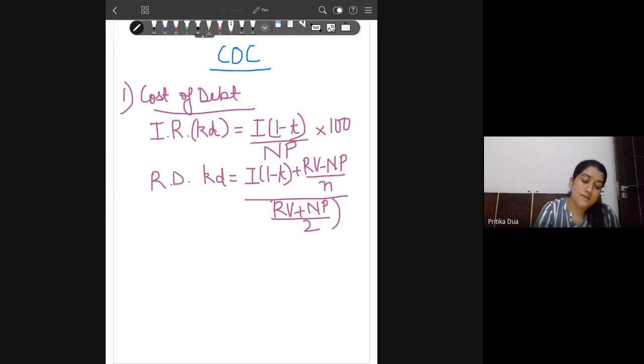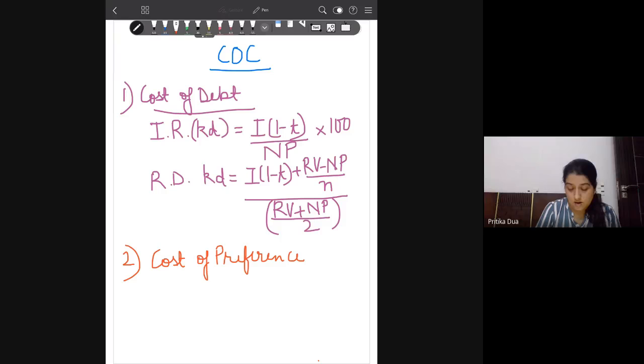Now we come to the second source of finance for the firm, which is the preference share, and we try to calculate the cost for preference shares. Now, preference shareholders are getting a fixed dividend from the company. Okay, so they know in advance from the time of issue what is the dividend that they will be receiving every year. So in that sense, the preference shareholders also represent a fixed liability for the firm.